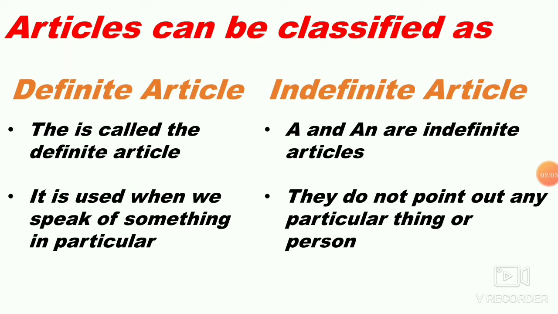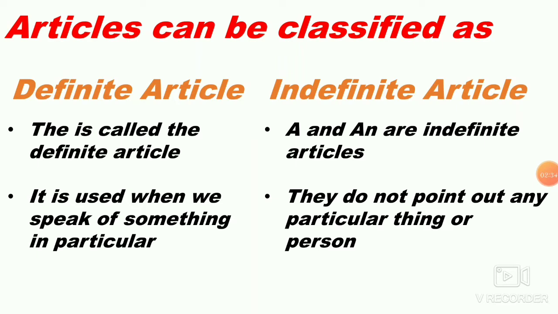Next, moving to indefinite articles: a and an are indefinite articles. They do not point out any particular thing or person. So whenever you speak about something in particular, you use the article the, and if you don't speak about anything particular and speak about anything, then you use either a or an.